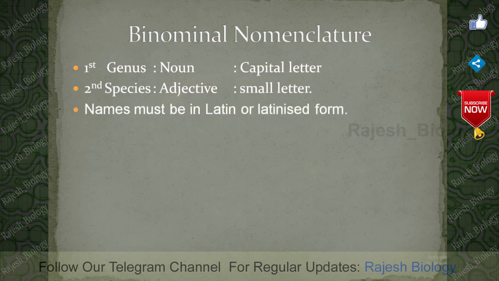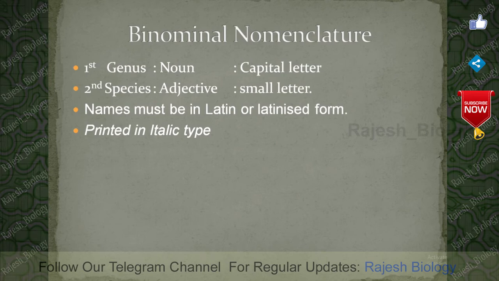And there is another rule: names must be in Latin or Latinized form. Latin form means it is a font. Actually this is an English font, and the Latin font is somewhat different. Next, when we print the scientific names, they must be in italic type. If you observe this sentence, the words are somewhat tilted to the right side, so it is italic type. When we print the scientific names, it is italic type. When we type, it is Latin type.